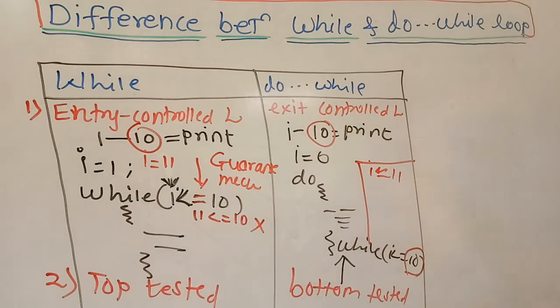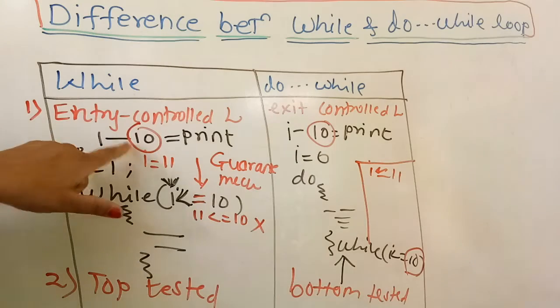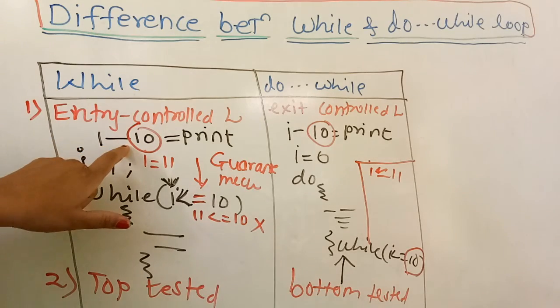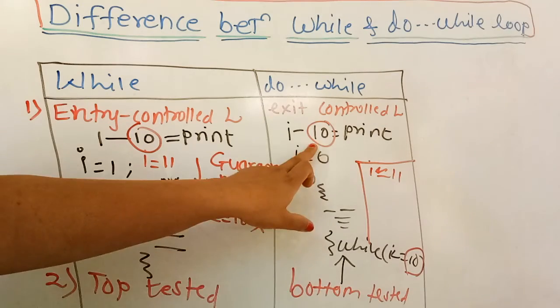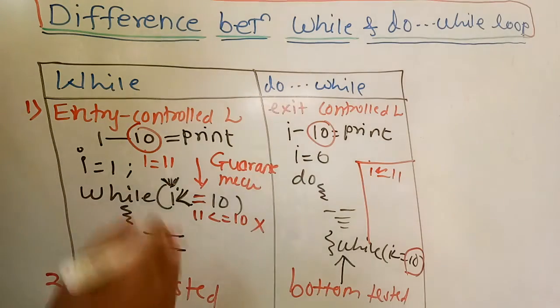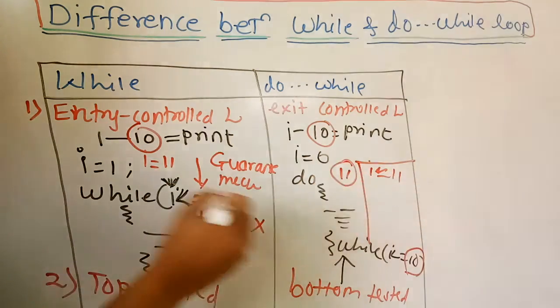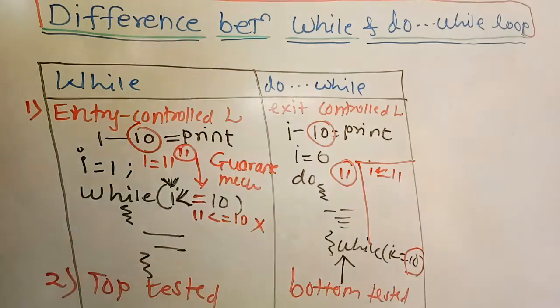The expectation is that this loop executes only 10 times, but due to the mechanism of the do while, it executes one more time, meaning 11 times, whereas the while loop executes exactly 10 times. So this is the basic difference between the while and do while loop.